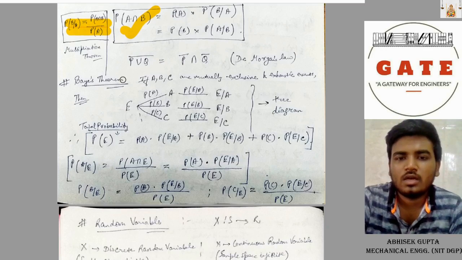Now applying De Morgan's law: (P union Q) whole bar equals P bar intersection Q bar.